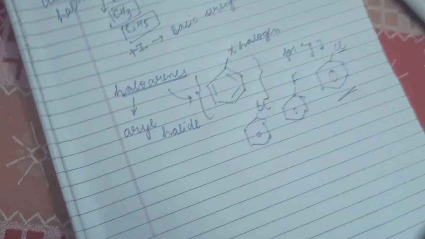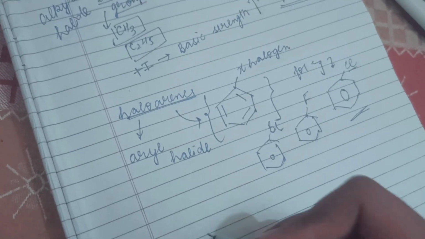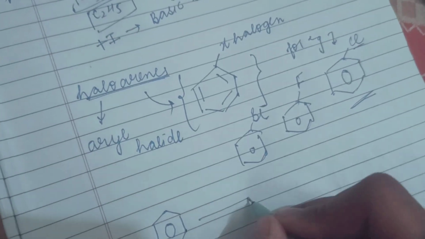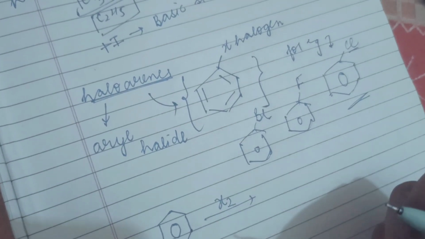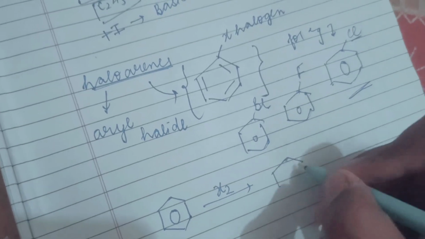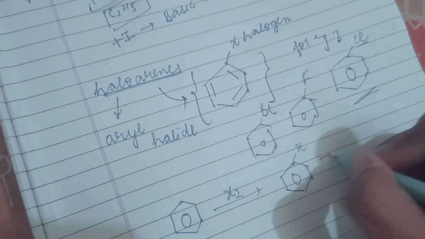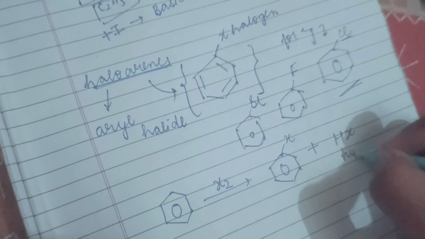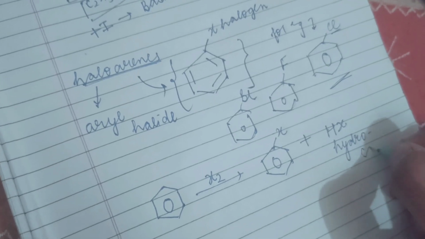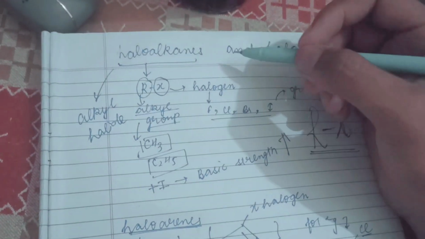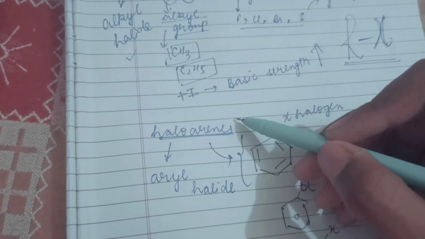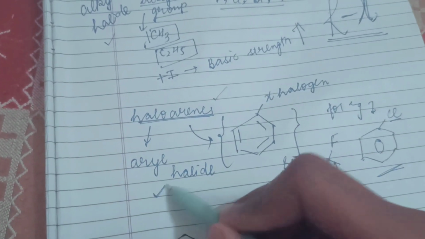Now let us discuss something more about haloarenes. Imagine you have benzene and you add a halogen to it. Then a haloarene is formed, and the side product is HX. I hope it is understood what is the meaning of haloalkanes, alkyl halide, haloarenes, and aryl halide.